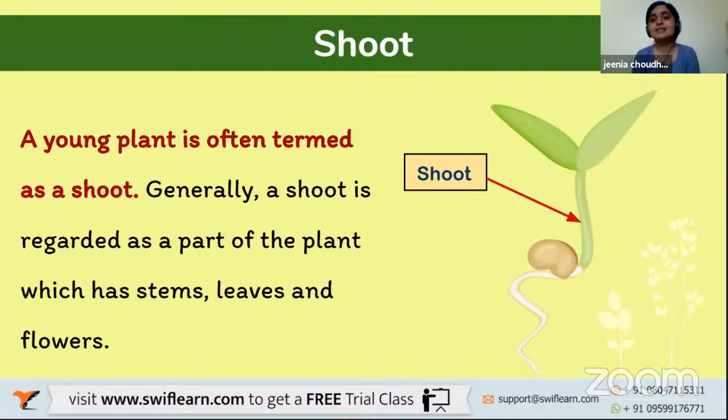So this is the smallest part of a plant. When we sow a seed and it just starts germinating, a young plant is grown, and it is termed as a shoot. Generally, a shoot is regarded as a part of a plant which has stems, leaves, and flowers. Okay, this is the first stage where you just plant your seed and a small thing just pops out of the seed after a few days.